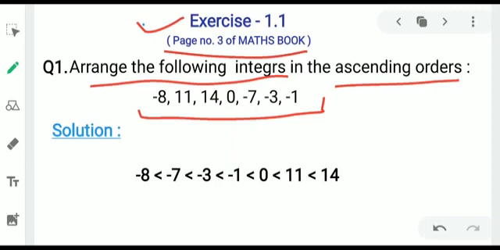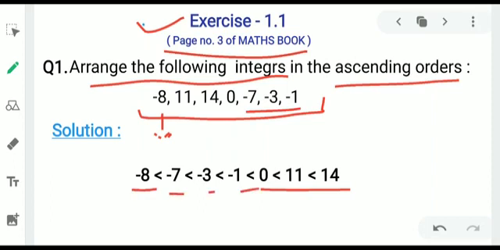So we can form it: first of all 0, 11 and 14, and some negative numbers are given. So -8 is always on the left side of these negative integers. So -8 is always less than -7, -3 and -1. -8 is written first, then -7, then -3, then -1.